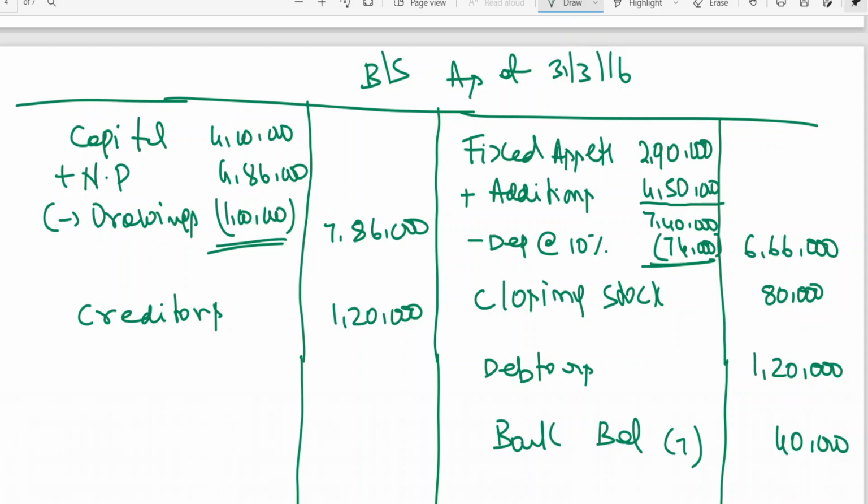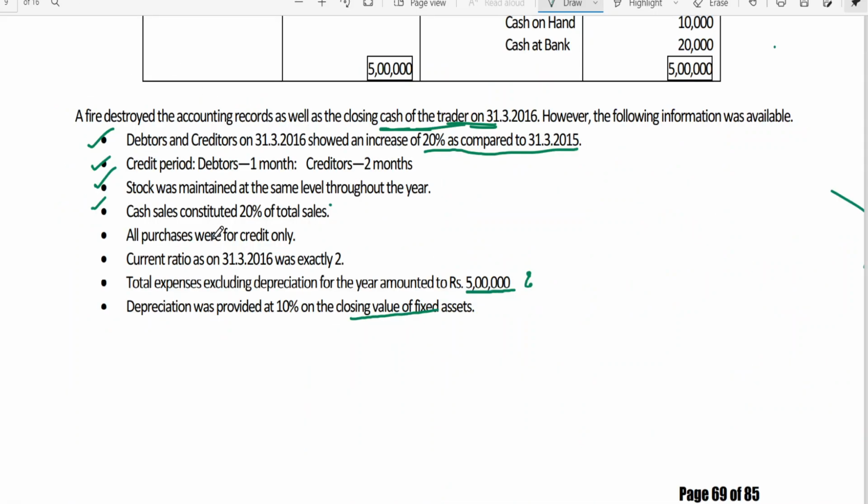I think for this problem we need to listen to the recording once again. These are the main points I've explained. The credit period is for credit sales and credit purchases, and the current ratio is for finding out the closing bank balance. The total expense of 5 lakhs we need to split by preparing the bank account. The bank column's missing information is expenses, and the remaining 50% is to be taken to the cash column. The cash column's missing information is cash destroyed by fire. That's it. This is simple, but the explanation takes time.